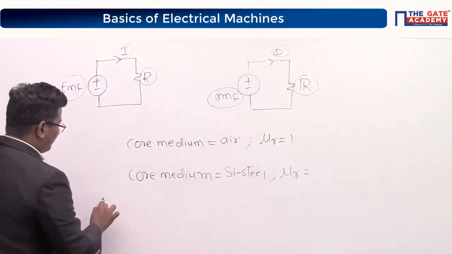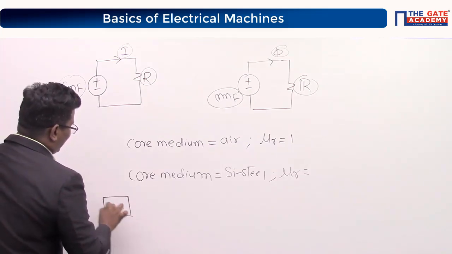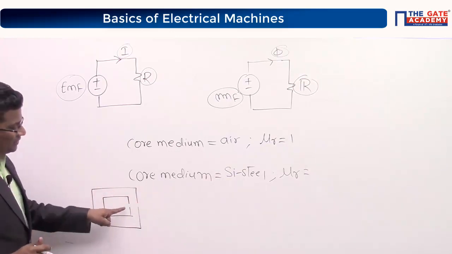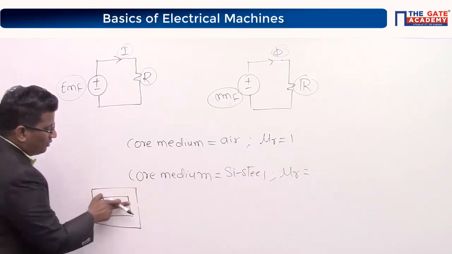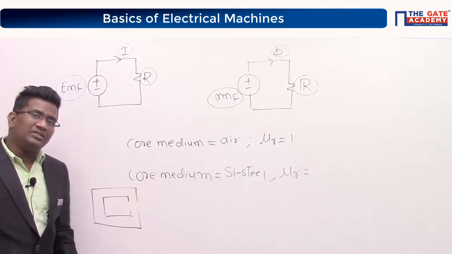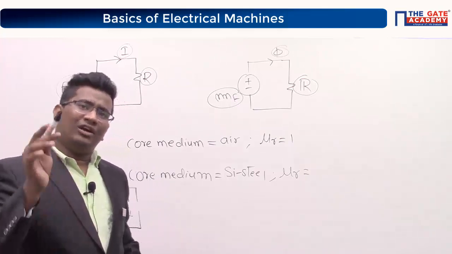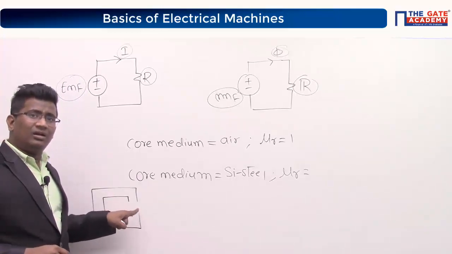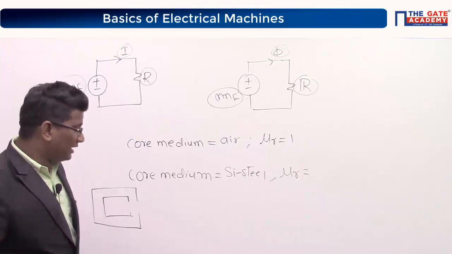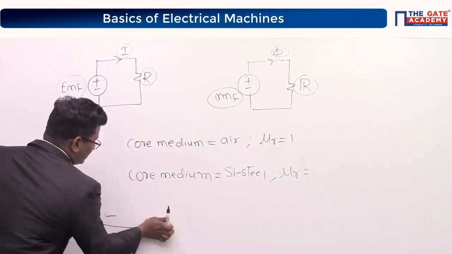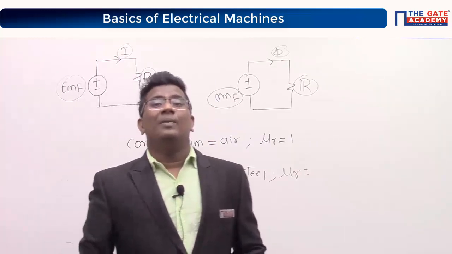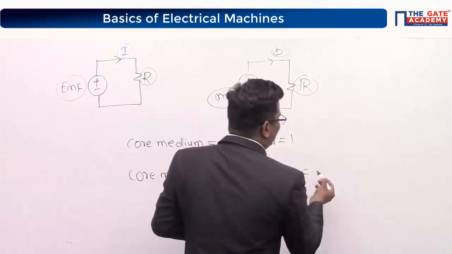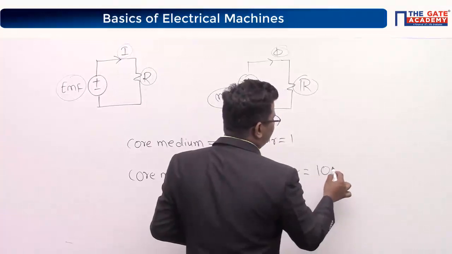Why? Look at here. Magnetic core material is there. Air gap is there. Look at this air gap. Can you transfer the flux? We cannot transfer the flux, right? Because air gap is there. Then how will you transfer the flux? Therefore, always the core medium permeability is high, a very large value. Let us say 1000.